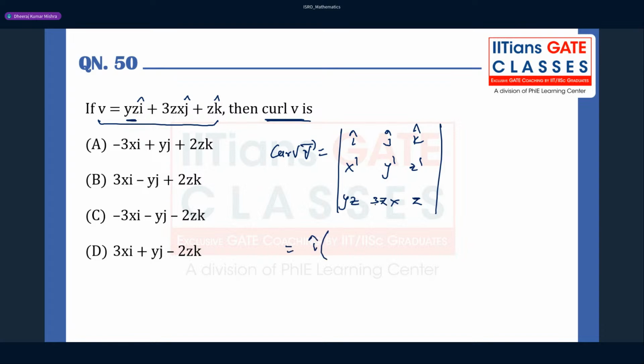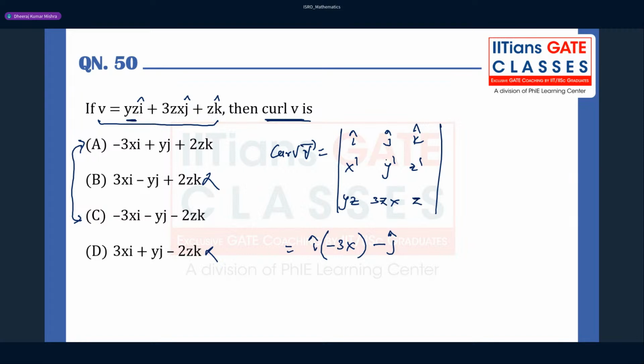So for the i cap, if you differentiate z with respect to y, it is nothing but 0, and in this case you will get minus 3x j. So the first term is going to be negative, so this option is not correct, and this option is not correct. Now the fight is between A and C. Quickly you should also eliminate the options, guys. Elimination of options is very, very important when it comes to the ISRO exam, and you can certainly get more than 170 marks if you solve questions like this.